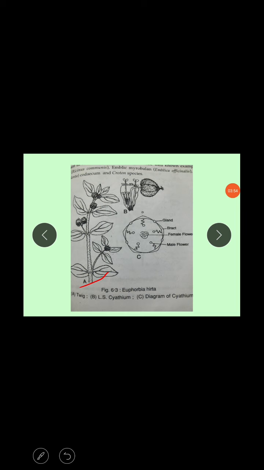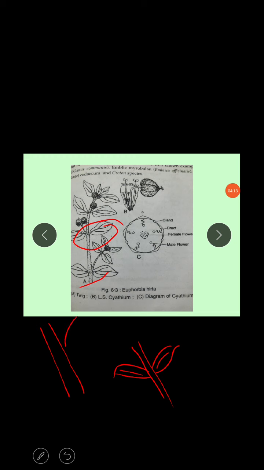Next, the leaves are usually alternate and also opposite. Opposite means the leaves are arranged in an opposite manner, like this. Alternate means the leaves are arranged one on the upper side and the next on the lower side. This is called alternate. These two types of leaves are present here, and simple and entire leaves,